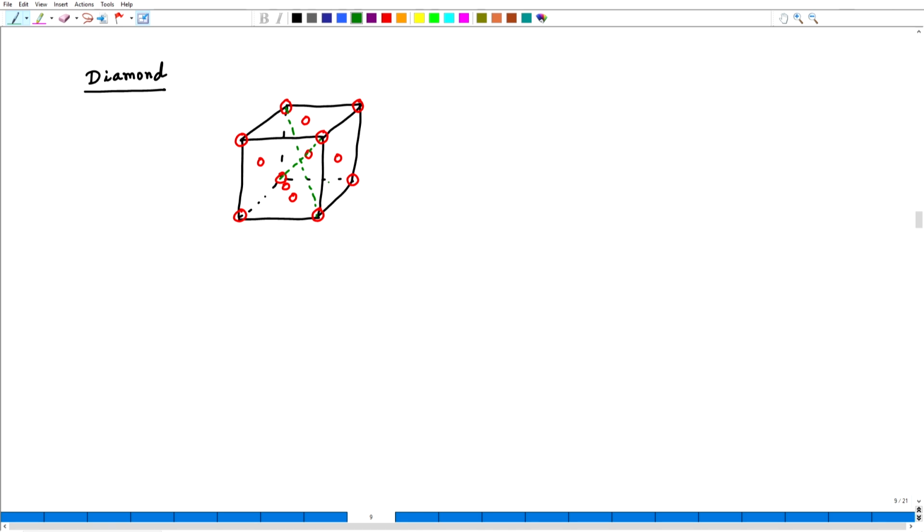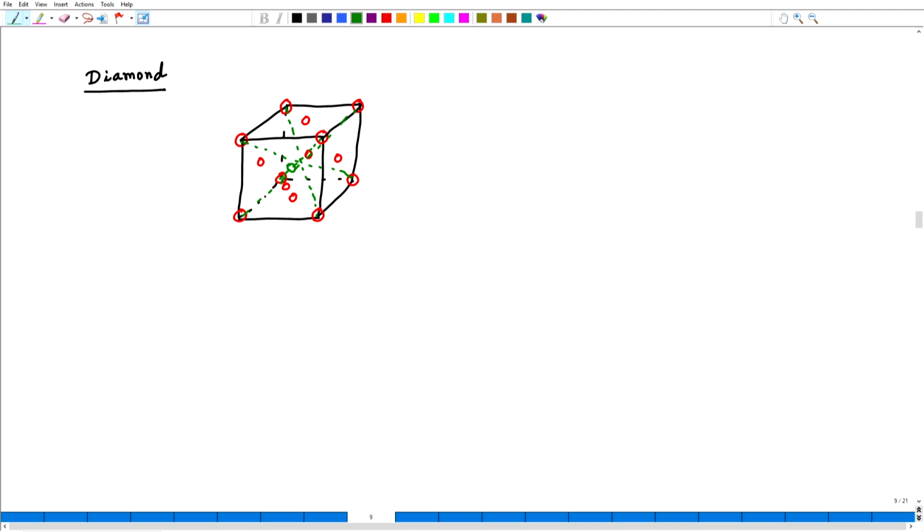So, for example, let me draw the body diagonals first. Body diagonals means you are joining the opposite corners of the cube. There is a carbon atom which will go out here, 1/4 along this particular body diagonal.